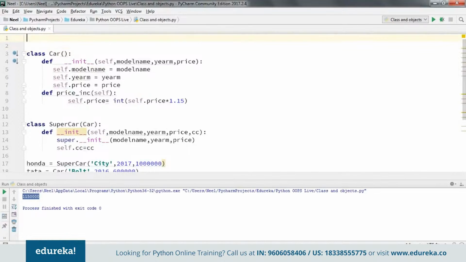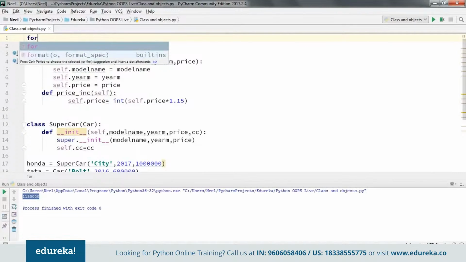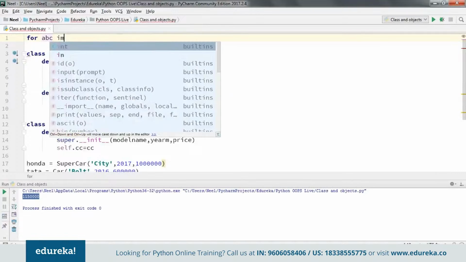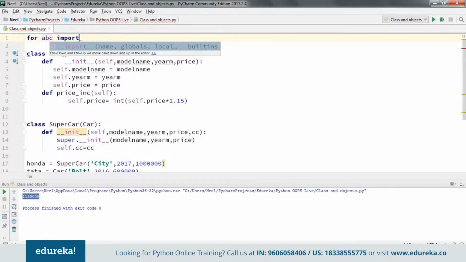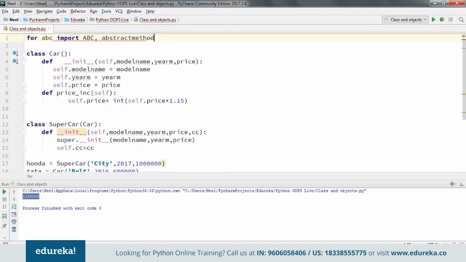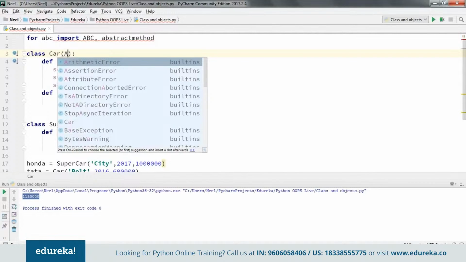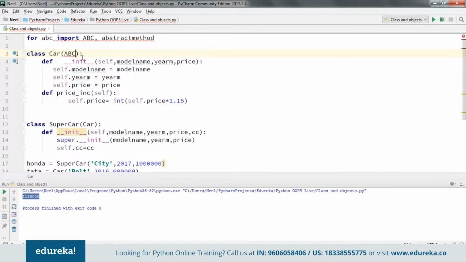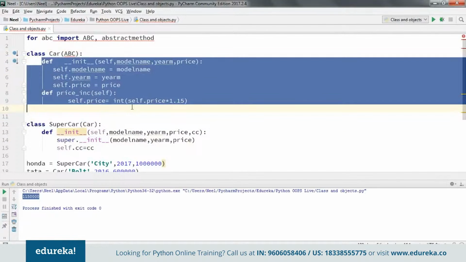Let's say I'm going to say from abc import ABC and abstractmethod. Now my car class is also inheriting this abstract class.